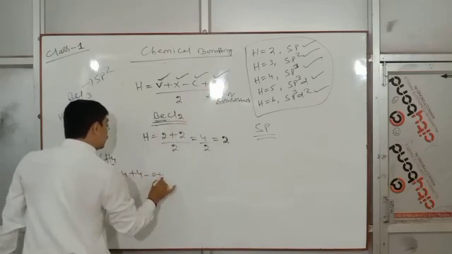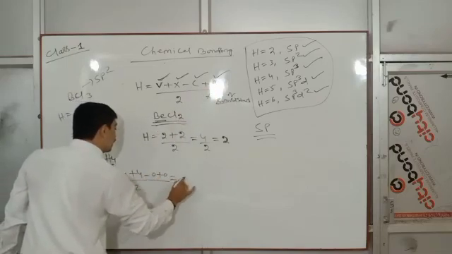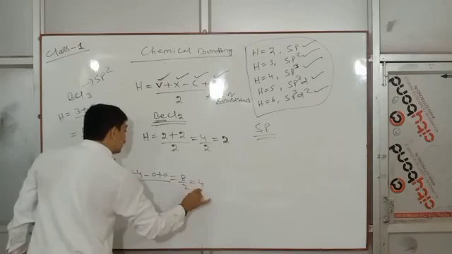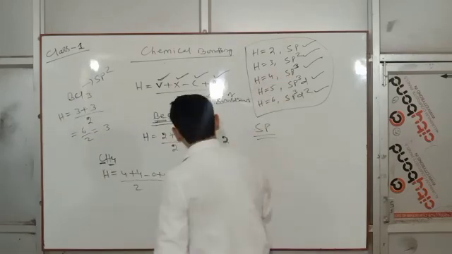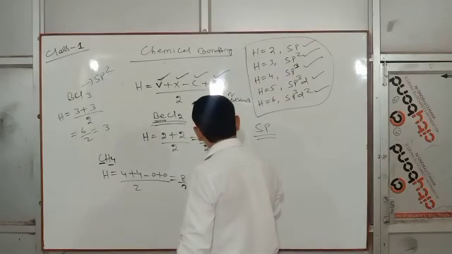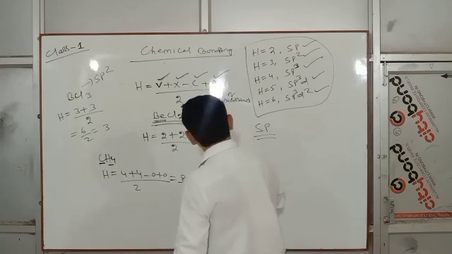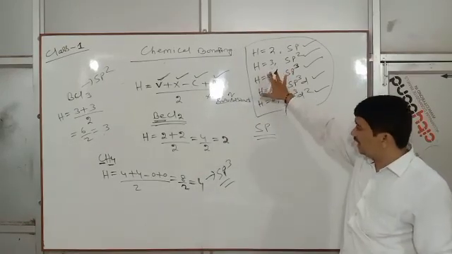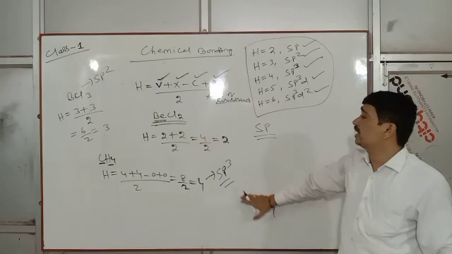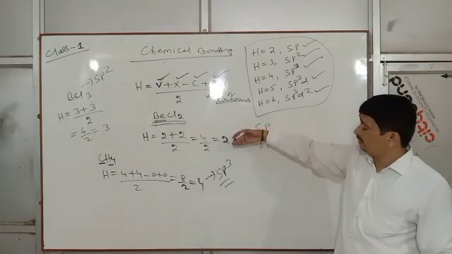So this is (4 + 4 + 0 + 0) divided by 2, 8 by 2, how much? 4. Which hybridization is 4? sp3. So by applying this formula you can calculate the hybridization.